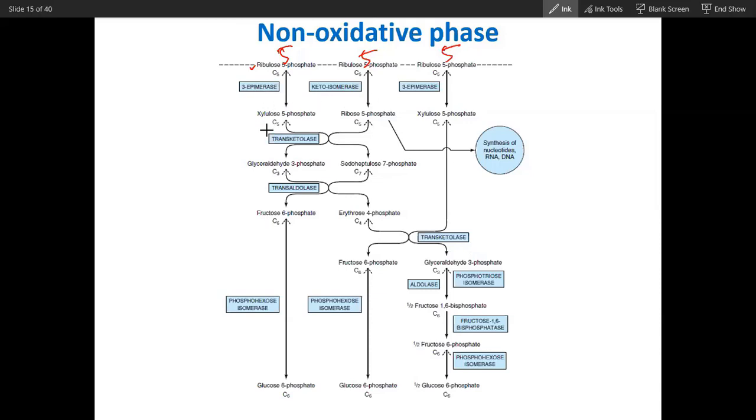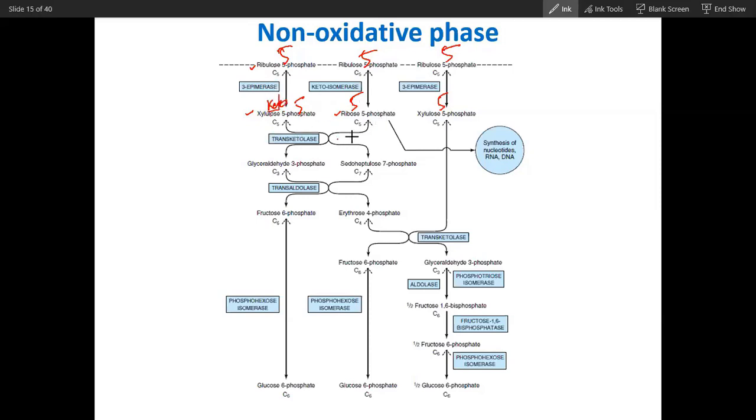First step, this will convert into a keto sugar. Ribulose will convert into another form of keto sugar, xylulose, because xylulose and ribose react, not others. Keto sugar xylulose and aldose sugar ribose will react. So this will convert into xylulose. This is also 5-carbon. This is also 5-carbon. This is also 5-carbon. And you know the carbon is transferred from this keto sugar to aldose sugar.